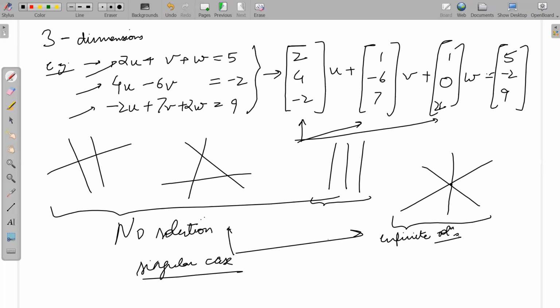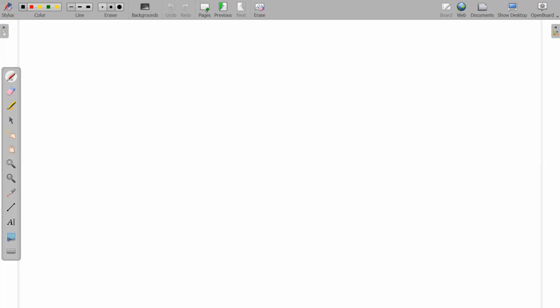So now let us do an example and see what happens. If you have a set of equations, u plus v plus w is equal to 2, and 2u plus 3w is equal to 5, 3u plus v plus 4w is equal to 6.